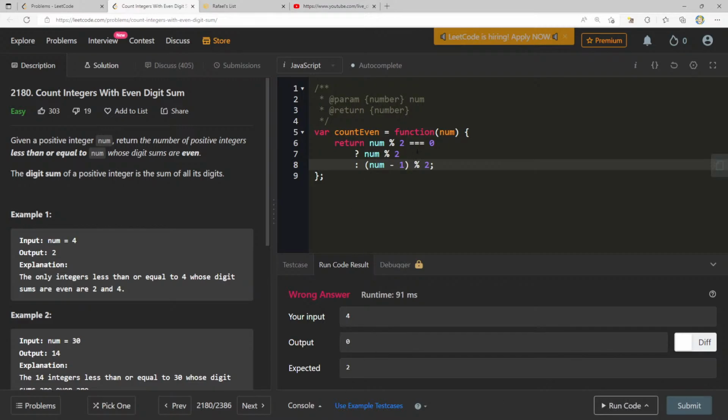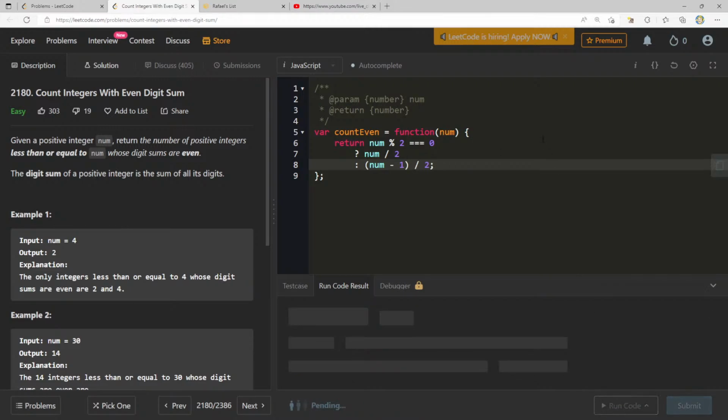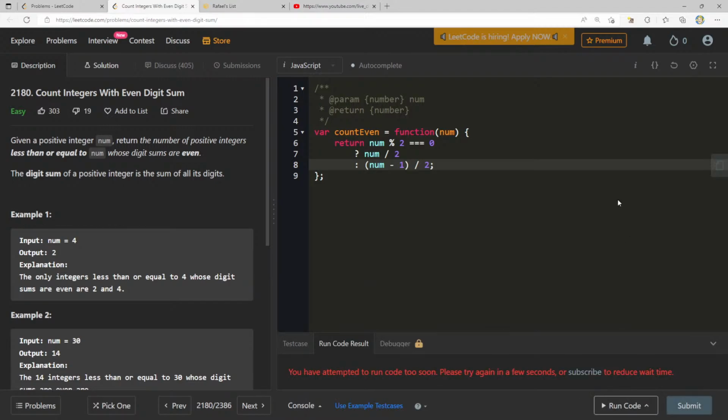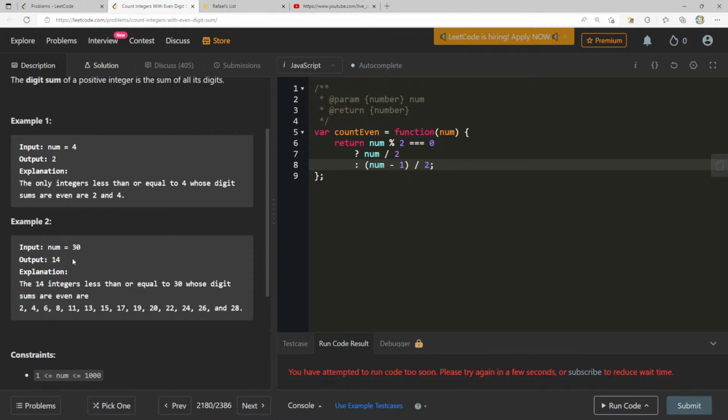Okay, wait. So return num modulo 2 is equal to 0. Yes. Oh, I think I should just do divided by 2. Two and 2, about 30. So that'll be 15 times. Ooh, 14. Why though? 2, 4, 6, 8.